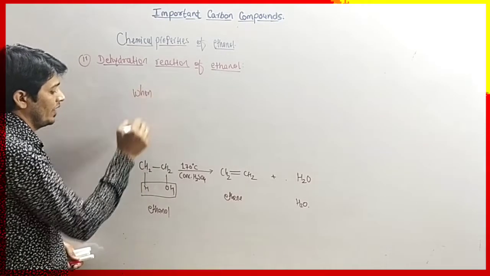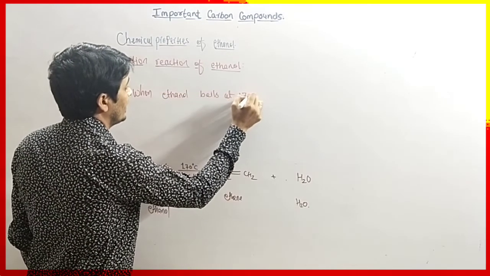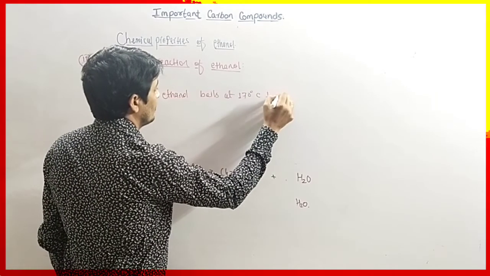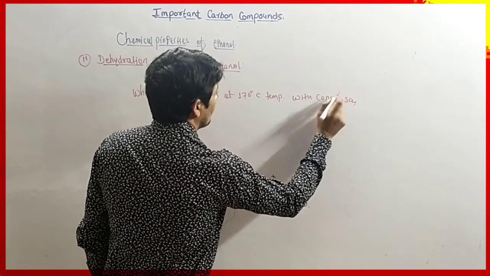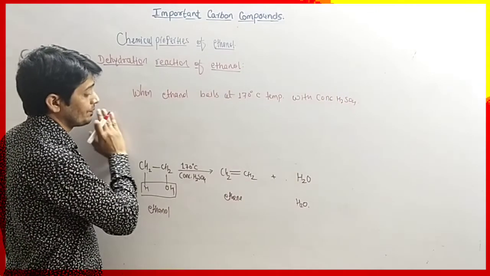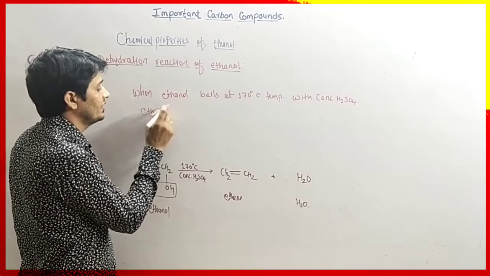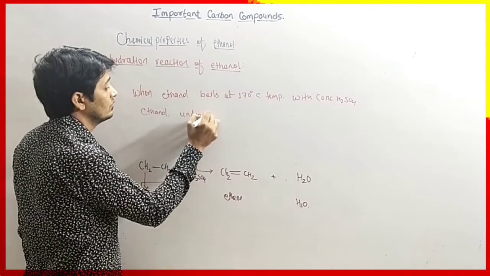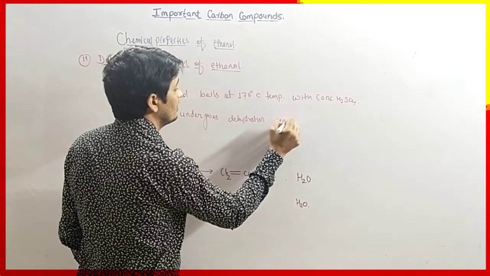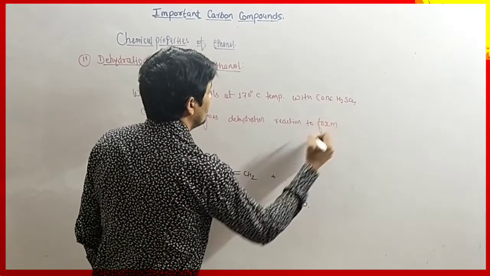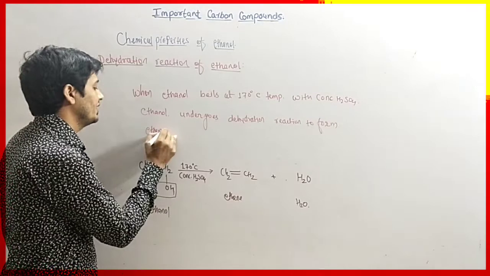When ethanol boils at 170 degrees Celsius temperature with concentrated H2SO4, ethanol undergoes a dehydration reaction to form, what will form? Ethene. It forms ethene. It is ETHENE.